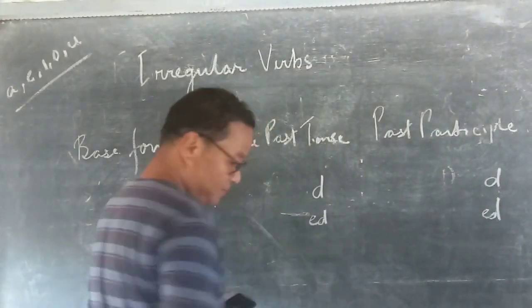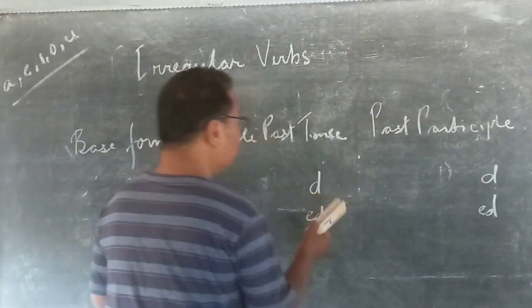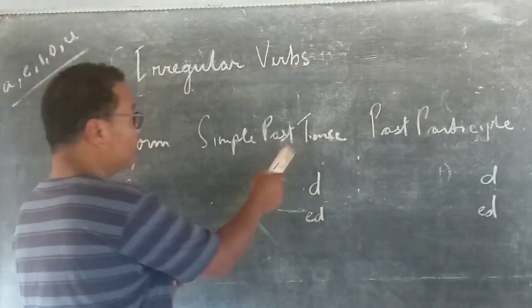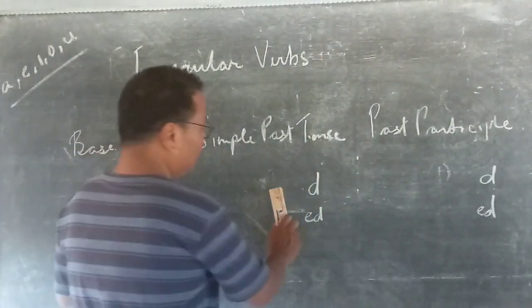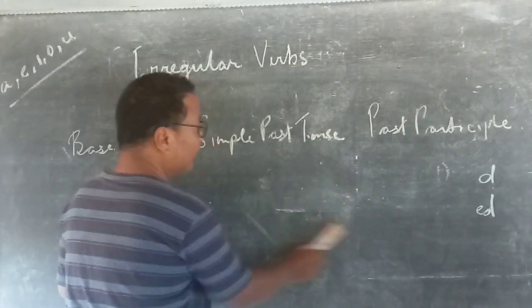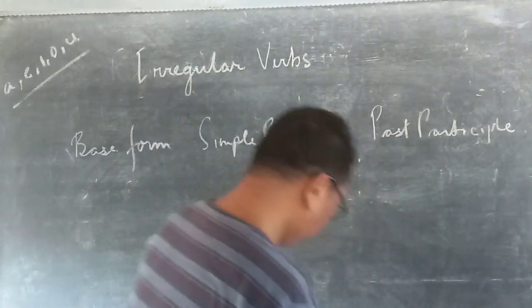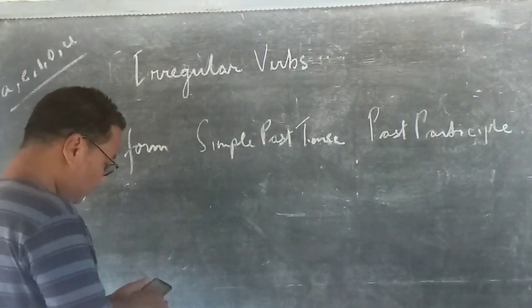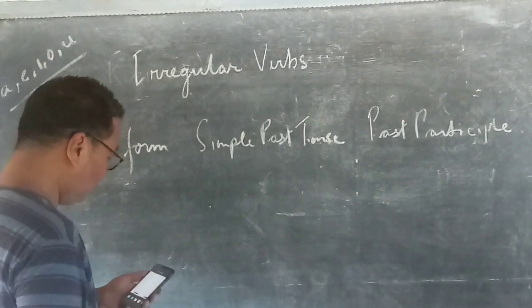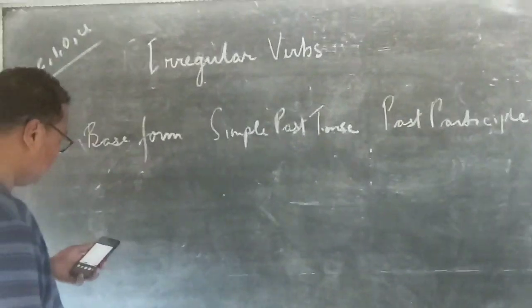the irregular verbs do not have that ending in the simple past tense and past participle form of the base form of the verb. It does not end with D or ED. So this is very interesting and very important, and basically irregular verbs should be learned by heart,